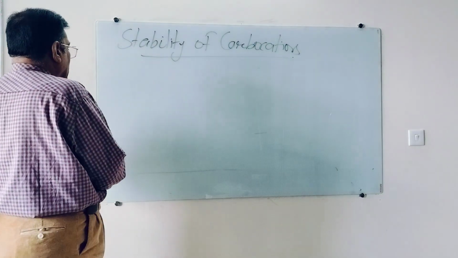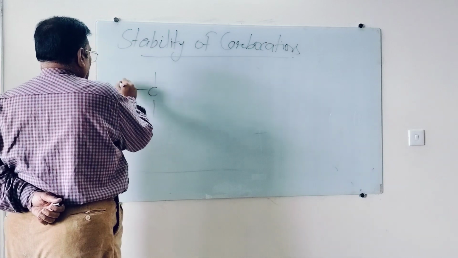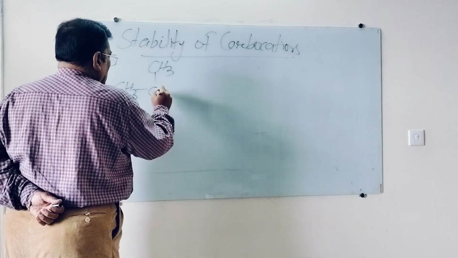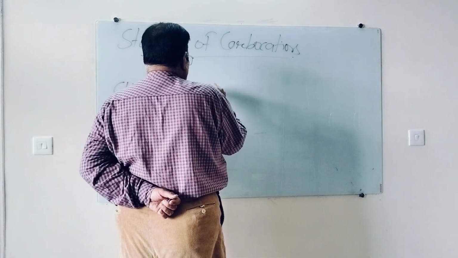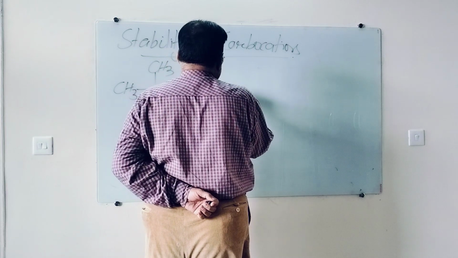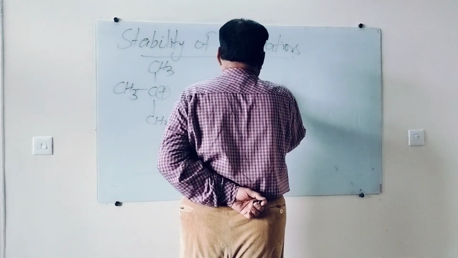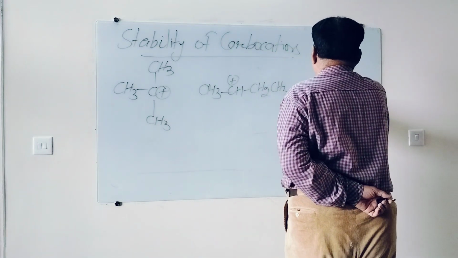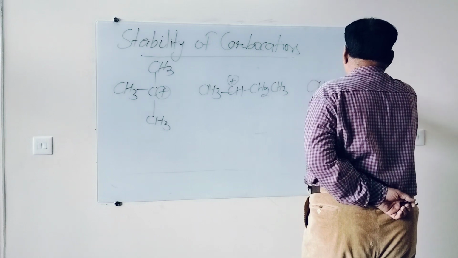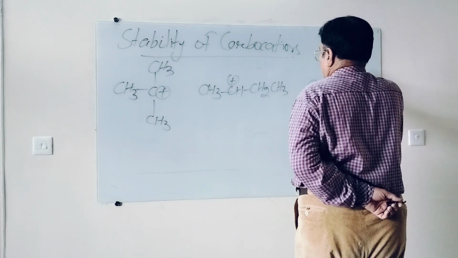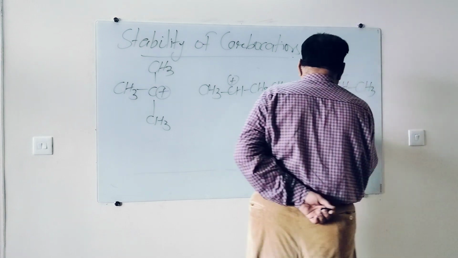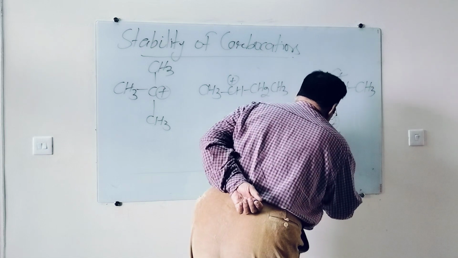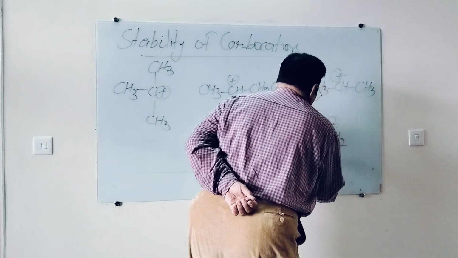Suppose I take tertiary butyl or trimethyl carbocation, right? I take CH3, CH plus, CH2, CH3. I take CH3, CH, then I come to theoretically, practically not possible, they are never formed, so unstable. Ethyl and methyl ion.